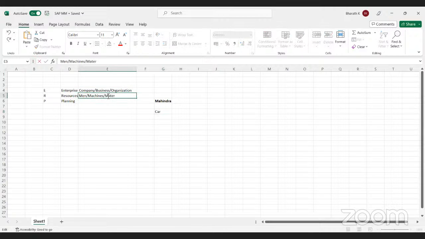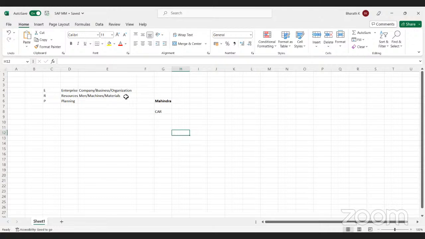Along with that, materials also play a key role in my business. For example, to manufacture a car, what are the materials we need? We need engine, gearbox, clutch, tires, side lamp, headlamp, mirrors, seats, many things. Without all those materials, nuts, bolts, everything, you cannot manufacture your car. So materials also play a key role in my business.